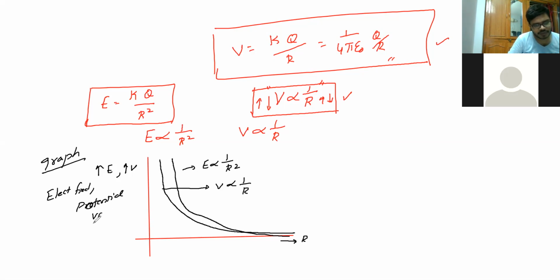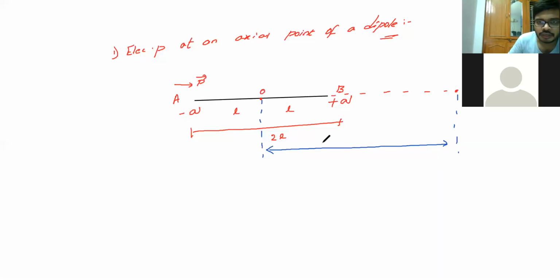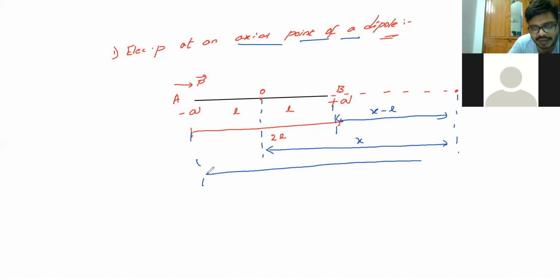Potential versus your radius. Let's take this graph. So it is your x. We are seeing with respect to the axial point. So we are taking on the same axis a point P. The distance from the center point of the dipole to the point P is x. Now from the B point to the P point, can you say it is x minus L? Yes, sir. From A point to the P point, it is x plus L. I'll take this point as x plus L.